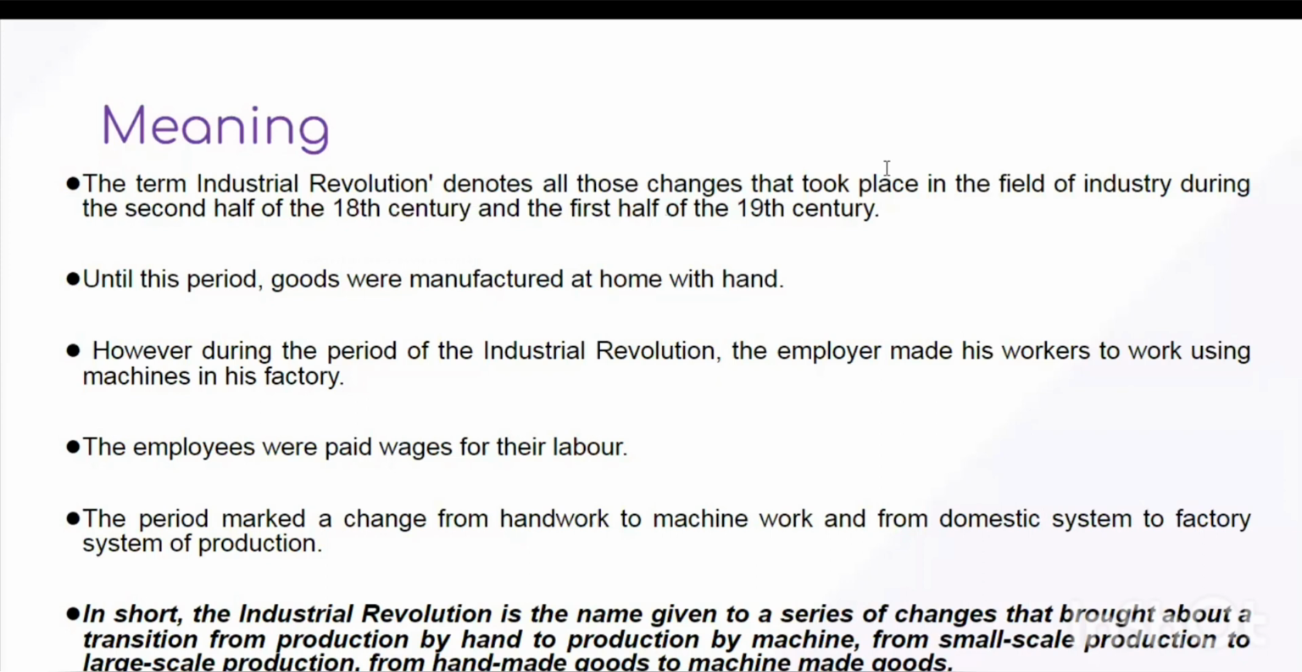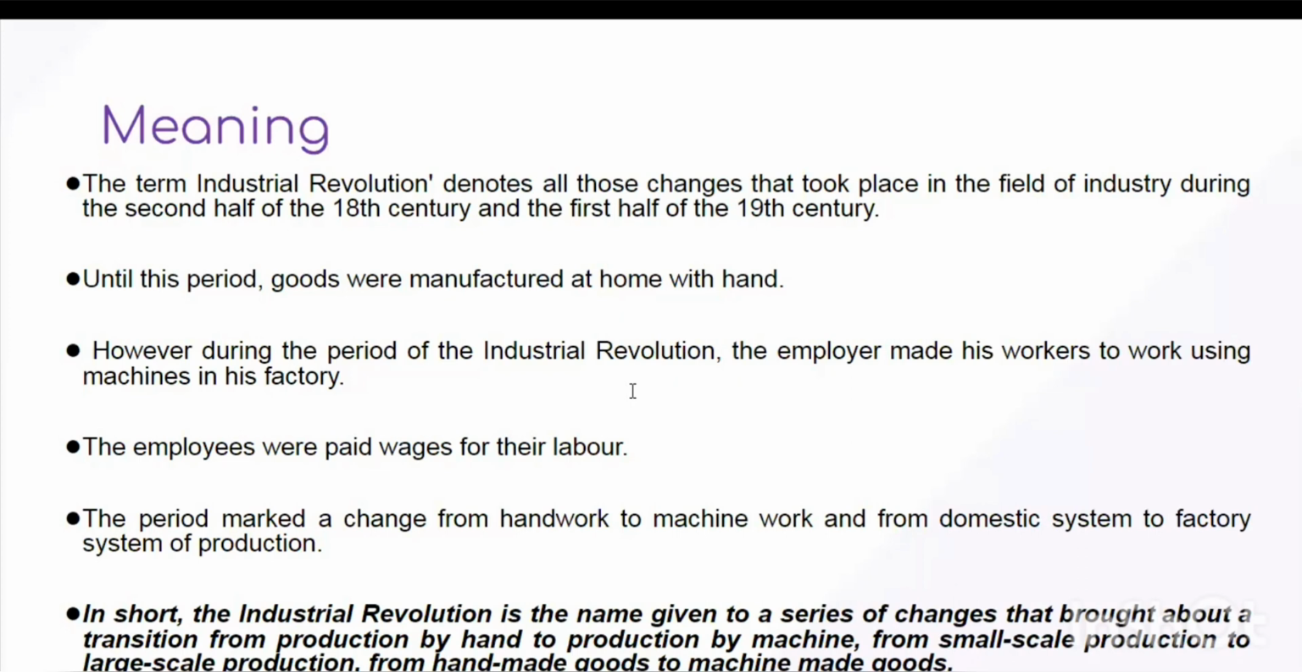Up till 1750, goods were manufactured at home by hand. So the goods were handicraft goods, manufactured at home with hand. However, during the period of industrial revolution, there was a big change from handmade production to machine made production, and employers made their workers work in the factories on the machines. Workers, instead of working at their home, started going to factories. So there was a development of the factory system.